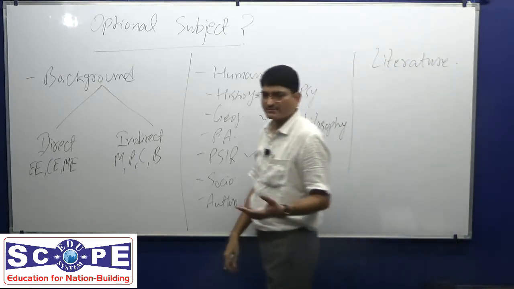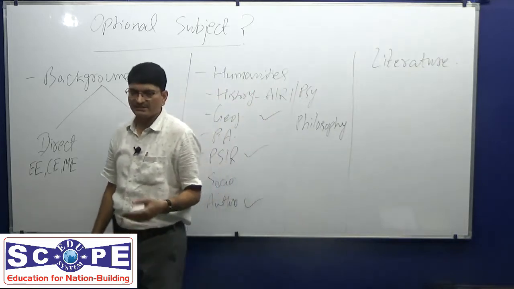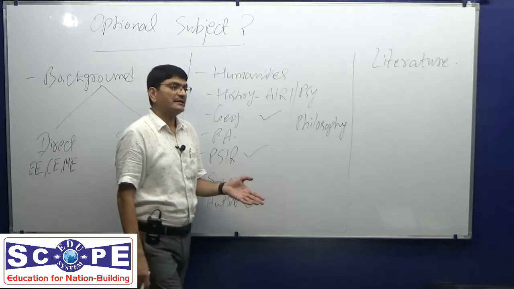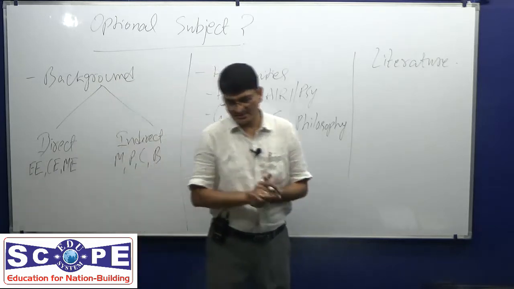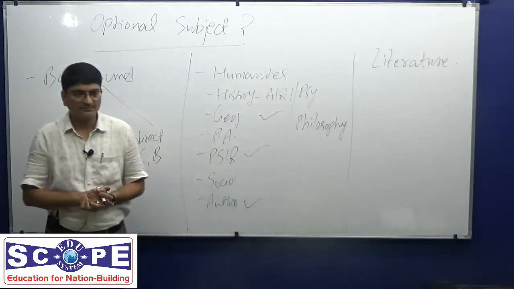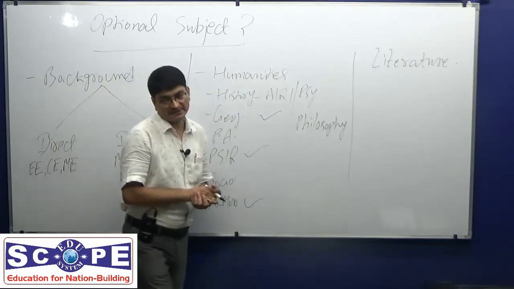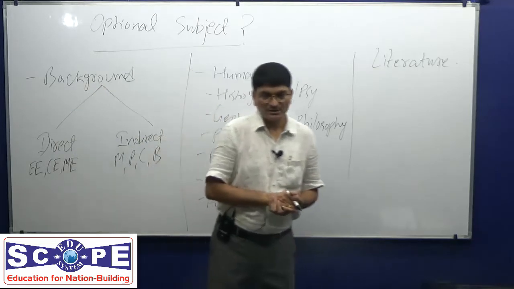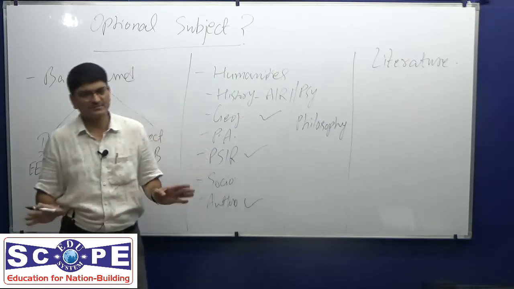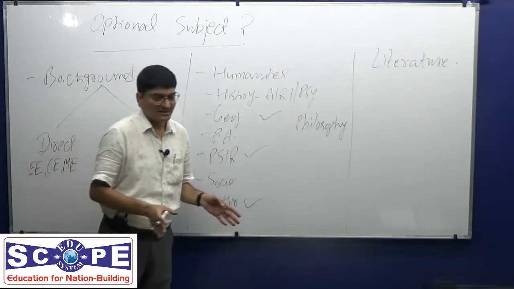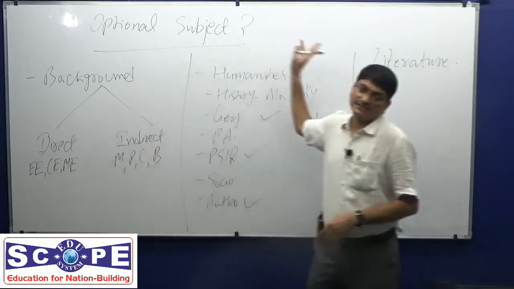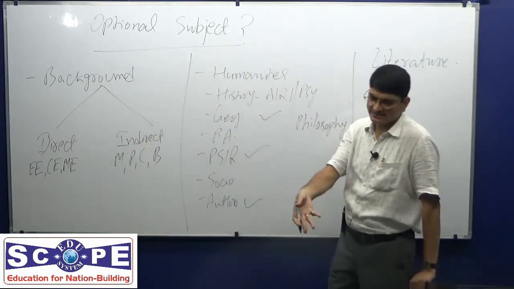The third categorization of choice in optional is the literature subject. Various literature subjects are offered by UPSC: Hindi literature, English literature. Besides, there are regional languages, for example Tamil, Telugu, Kannada, Malayalam. International languages are also there, Nepali, right? So many regional languages: Bengali, Urdu, Sindhi. Sanskrit. So we find some students who are engineers and they are taking Sanskrit in their IAS examination. There are examples.